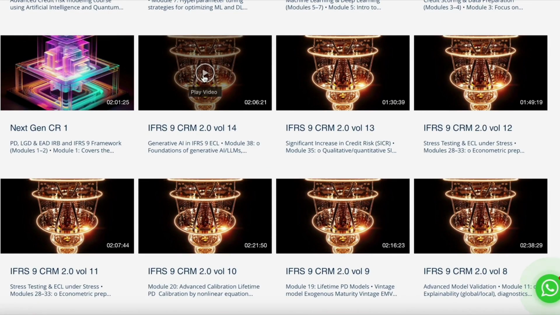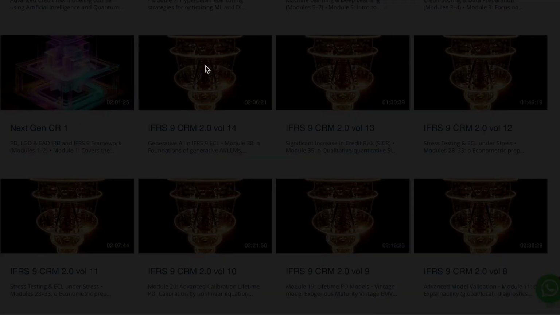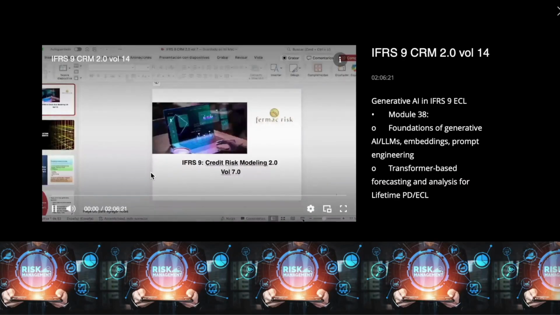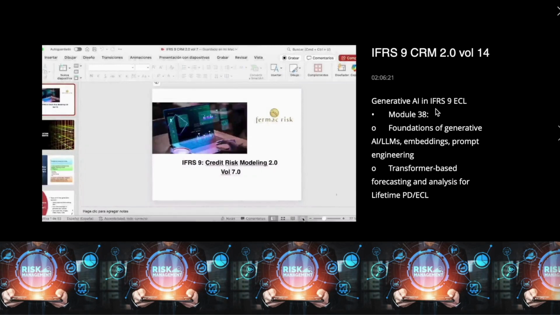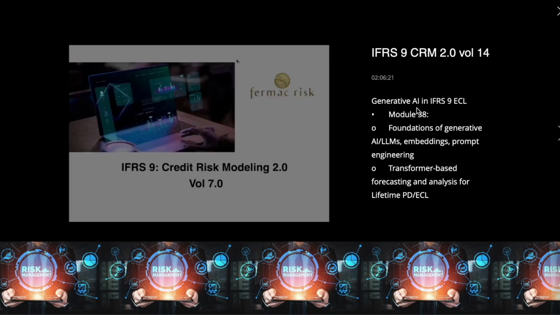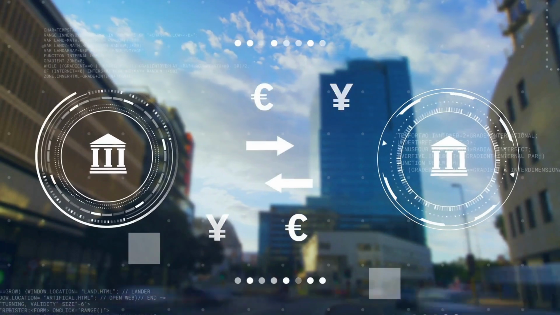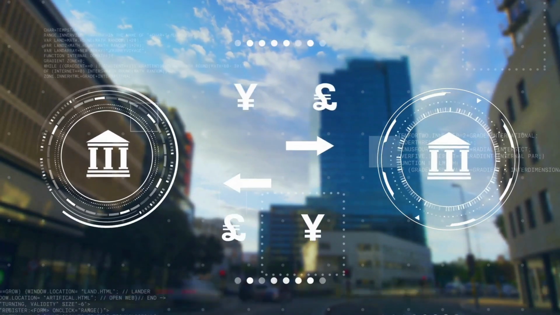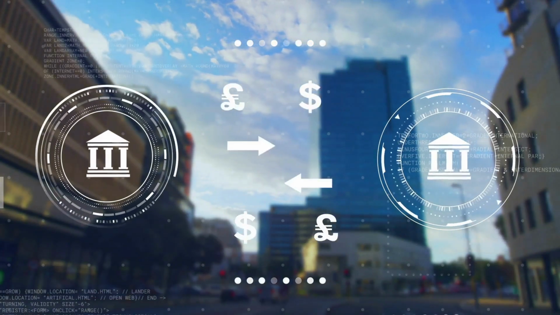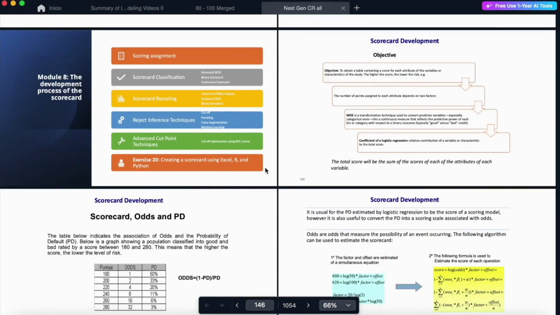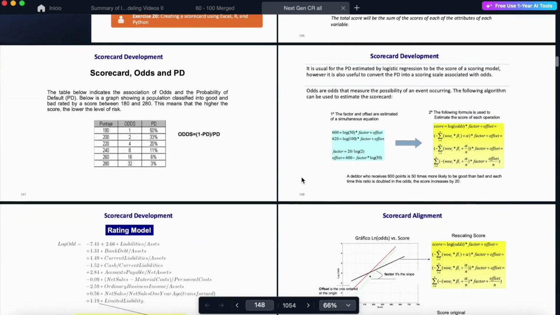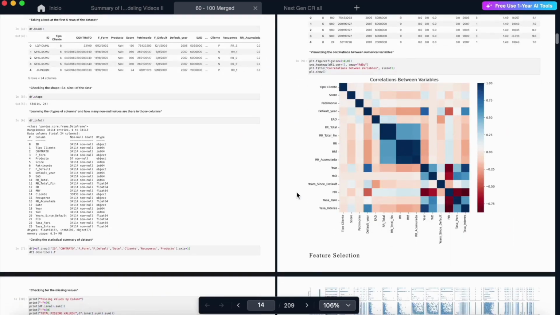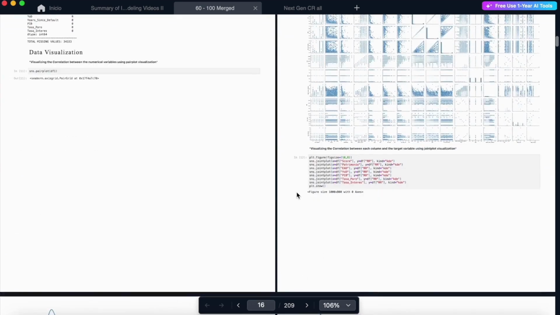For example, in the IFRS 9 Credit Risk Modeling 2.0 course, we can see video class 14, and we explore Generative AI, Foundation of Generative AI, Large Language Models, Embedding, Prompt Engineering, Transformers-based forecasting and analysis for lifetime PD and expected credit losses. So this is part of this course material. We have all the presentations integrated in PDF, and we also have all the exercises in PDF format, which is a format we consider to be very useful for understanding all the topics.